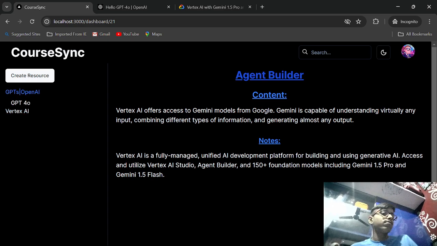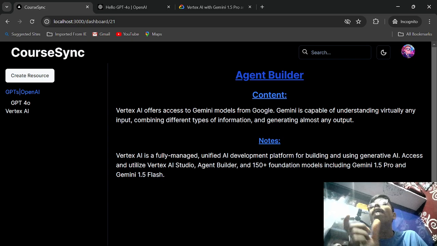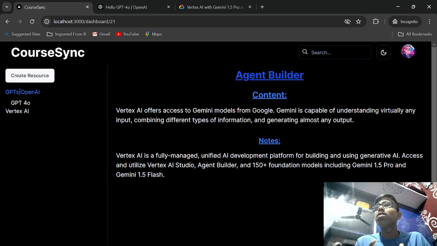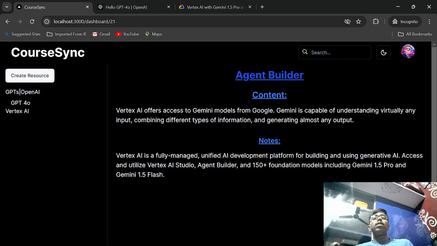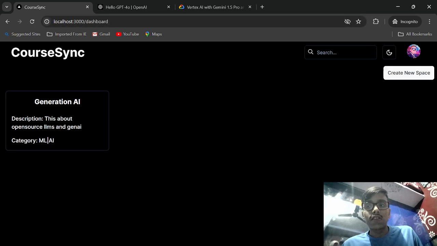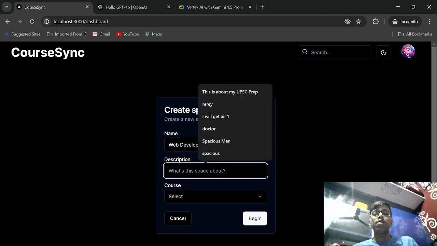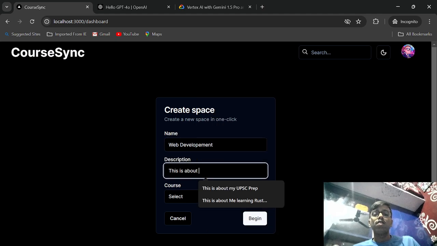But the loophole with this is that you cannot delete a space until it has zero resources and those resources have zero pages, right? Point to be noted about that, right? So this is it. Okay, now let's say I need to create another space, right? I'm a good guy, maybe I need to create another space. Let's say I'll create a space for web development. Let's say web development space. Okay, this is about web dev, right?